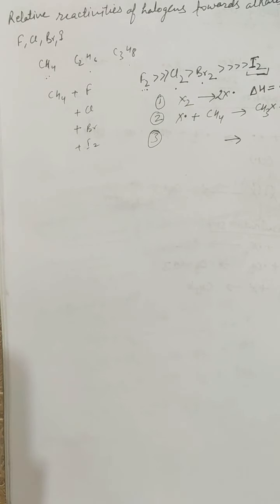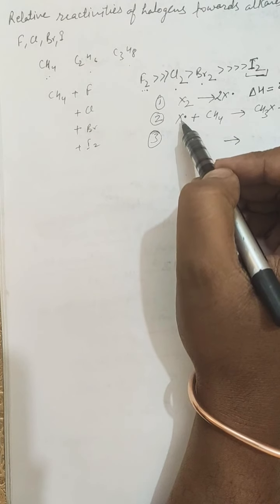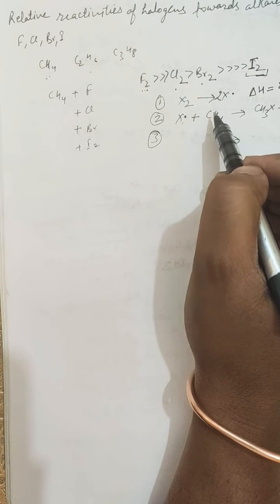In the second step, this step involves the attack of the halogen free radical on methane and is exothermic.